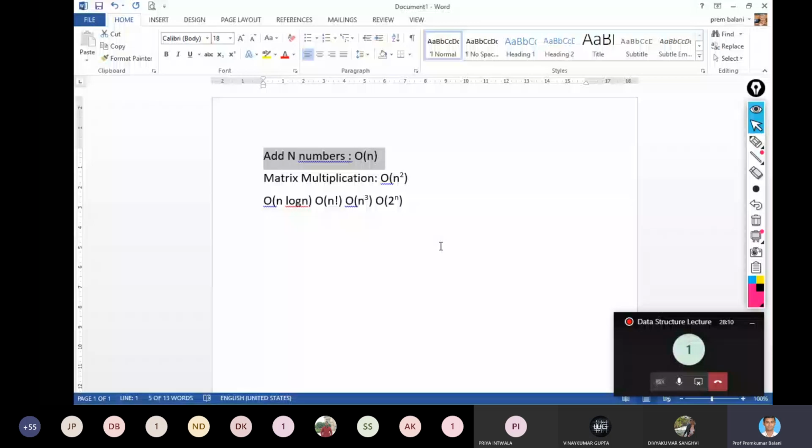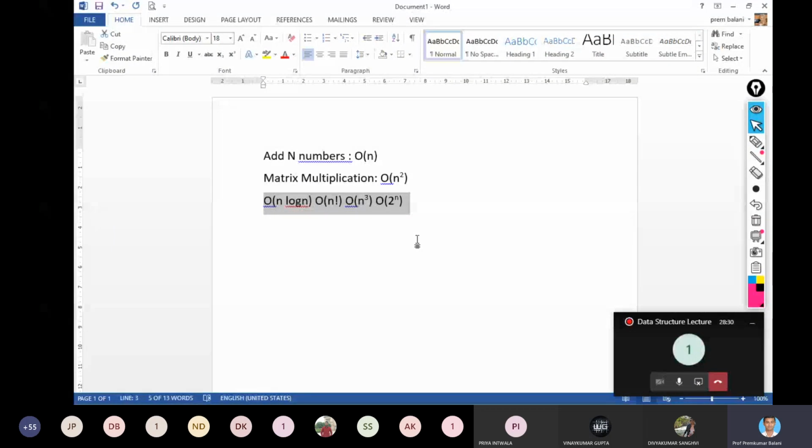Now yet another complexity is there, that is order of 1. Most of the C programs you have done in your previous semester have complexity of either order of 1, order of n, or order of n square.